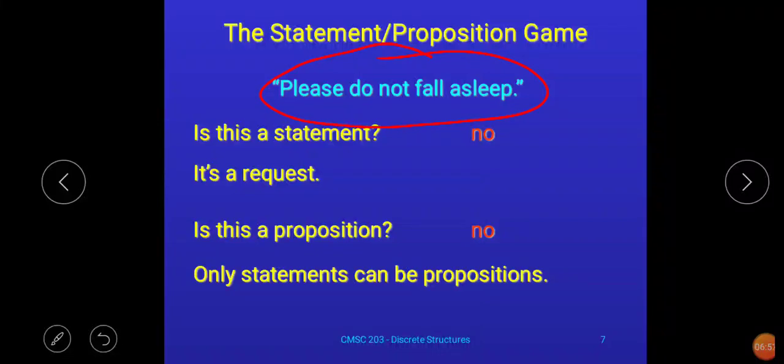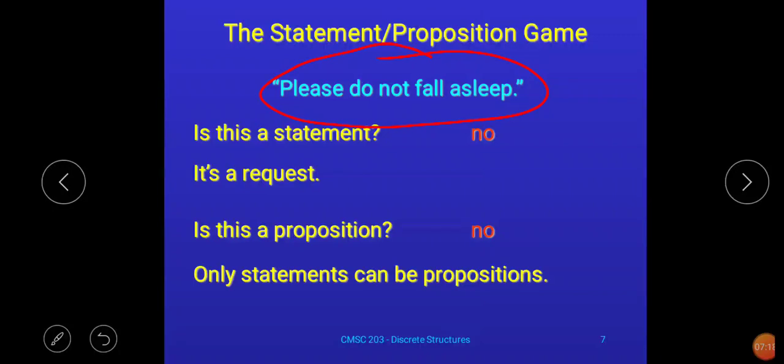Okay, now one more thing I just want to clear. See, requests are not considered as statements in discrete structure. Slightly confusing point for understanding. Now what I am saying, a request is not considered as a statement in discrete structure.